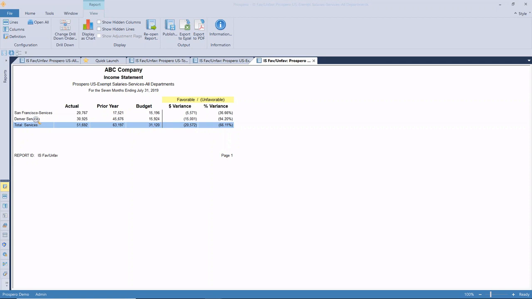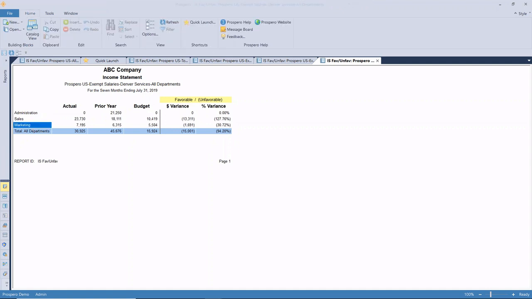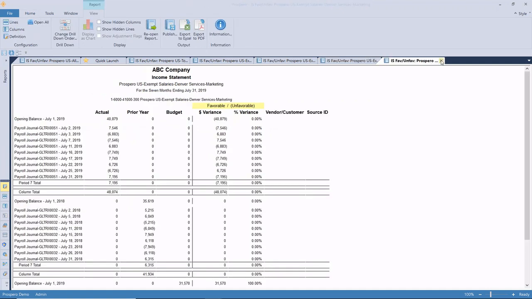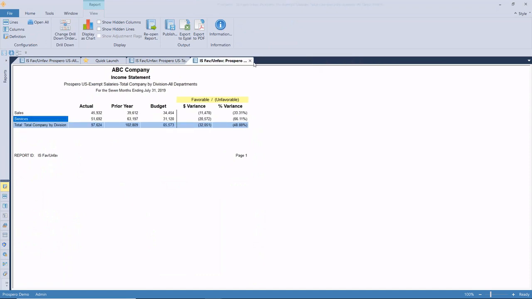So breaking down that division further, Denver and San Francisco, and then we can of course go in, and next it's going to break it down by our next segment, which is department, and then we could go further beyond that to take us down into the transaction level detail. So I'm going to close those as we go, and I'll leave the main one up again.